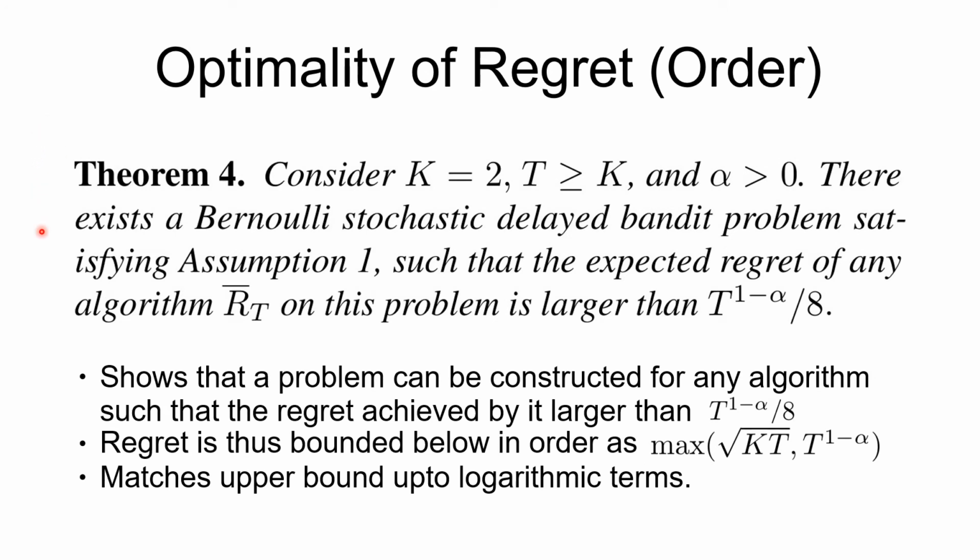This work also lower bounds the attainable regret under the delayed bandit setting. This theorem essentially shows that it is possible to construct a problem under the delayed bandit setting such that any algorithm suffers a regret larger than T raised to 1 minus alpha by 8. Thus, this is one of the possible lower bounds. Additionally, previous works have shown that any algorithm under the bandit problem suffers a regret of at least root of KT. Thus, the regret suffered by any algorithm under the delayed bandit setting is at least max of root of KT, comma T raised to 1 minus alpha.